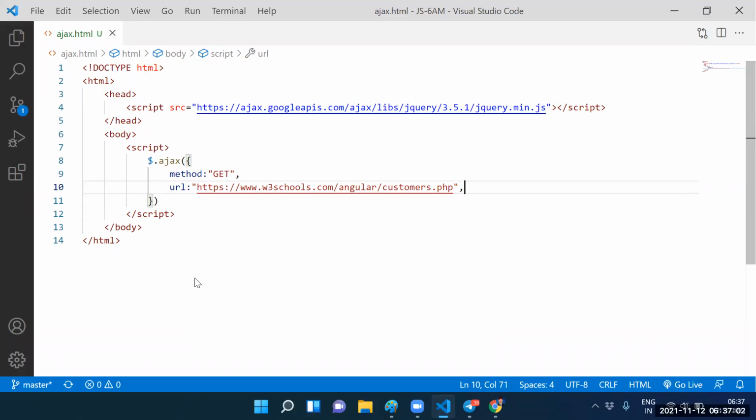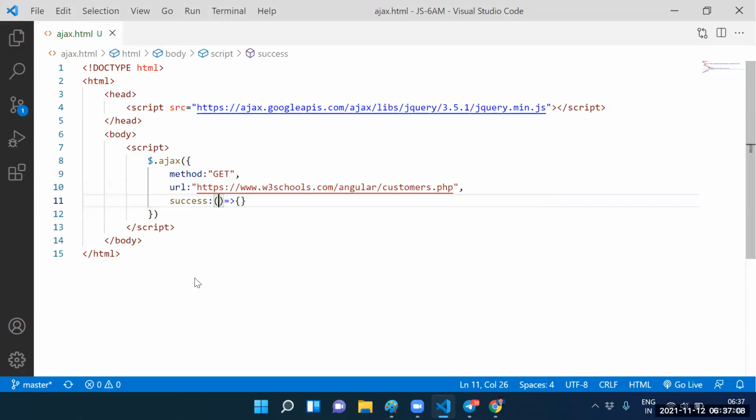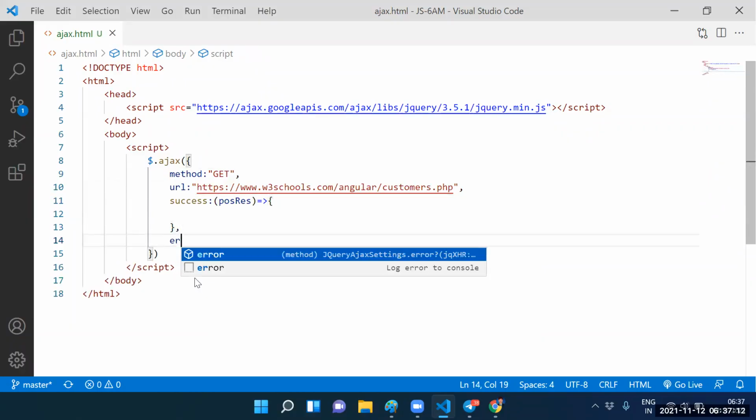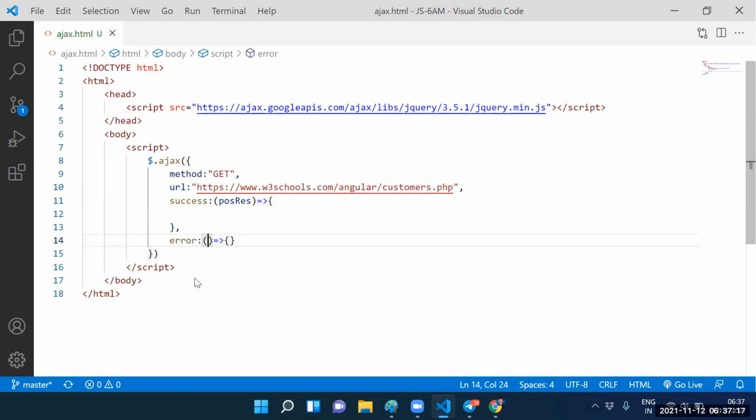Fine, next one. If the asynchronous call succeeds, which response are we getting? Positive response. If the asynchronous call fails, which response are we getting? Error response. If it succeeds, automatically we get the positive response here. If it fails, automatically we get the error response here.